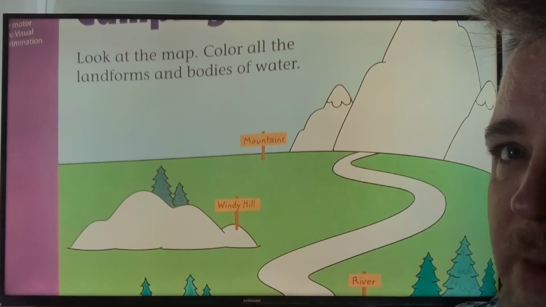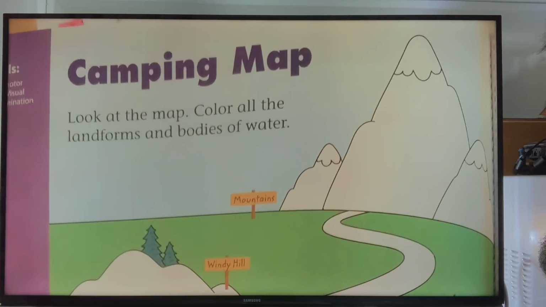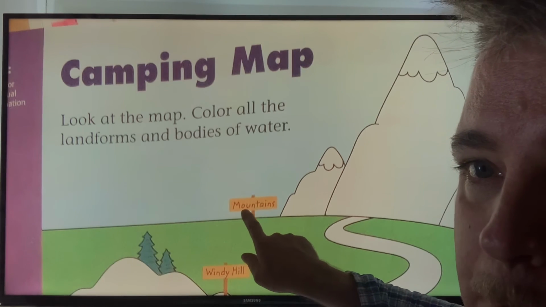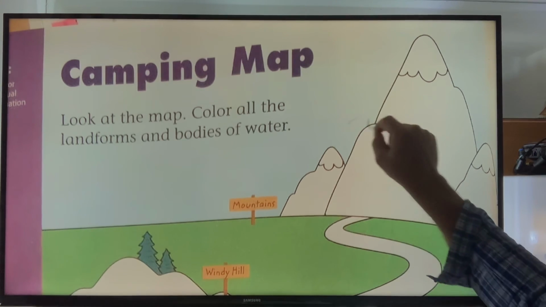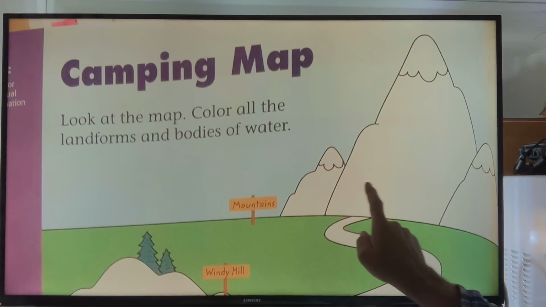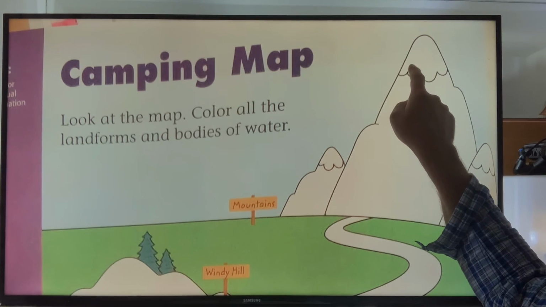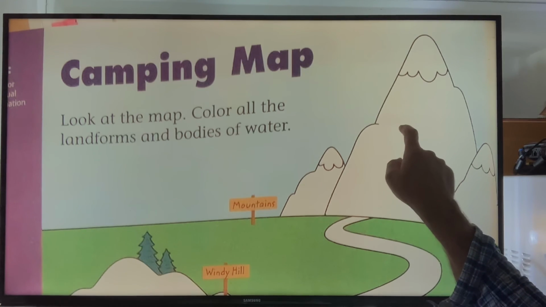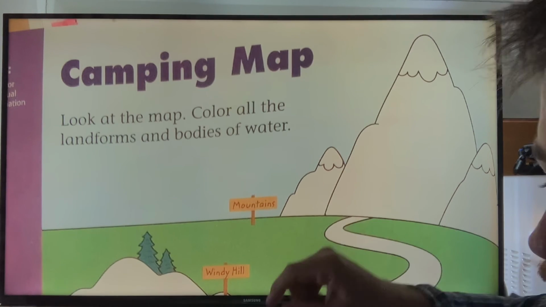And what's going up, up, up in the sky? What is going so high? Mountains. They are mountains. Color the mountains. This is a landform. 1, 2, 3 mountains. And on top, we have snow. The snow is white. And the mountain is gray and brown and green. Different colors for the mountain. You can choose. Color your picture.